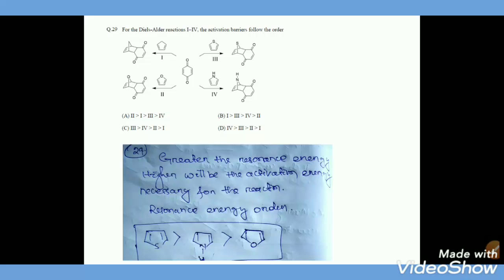The resonance energy of thiophene will be more as compared to pyrrole and furan. So in this question, the activation energy required for the reaction follows the order: third one, IV, second one and I. So option C is the right answer.